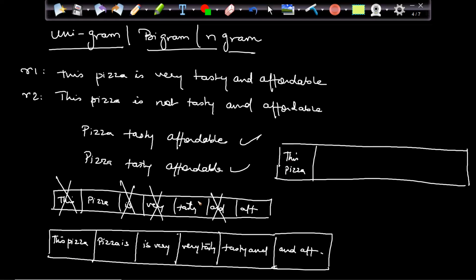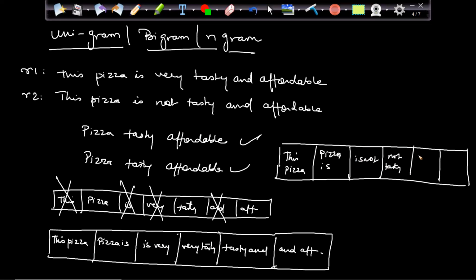Both are same, right? Then "pizza is", that is also same. Perfect. "Is not", the first difference I found. Then we have "not tasty", the second difference I found.